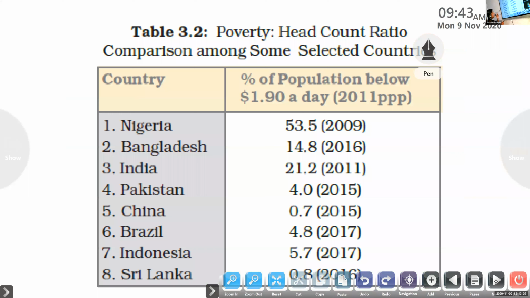It is explained with the help of the chart. In Nigeria, around 53% of the people are living in poverty. Bangladesh, it is 14. India, it is 21. Pakistan, it is 4. China is the country with the least poverty, only 0.7%. Sri Lanka's poverty rate is also very low. Compared to India, the poverty rates of Pakistan, China and Sri Lanka are very low.